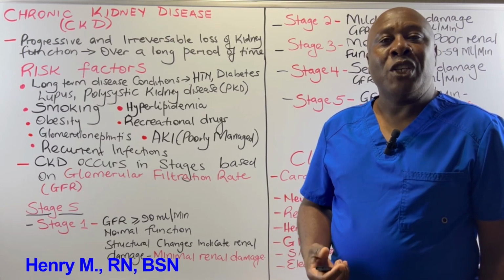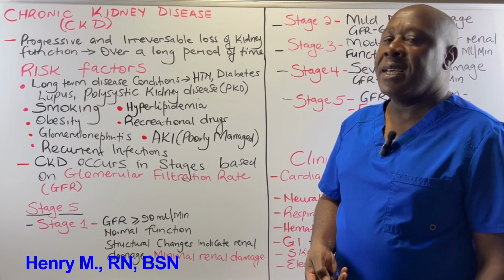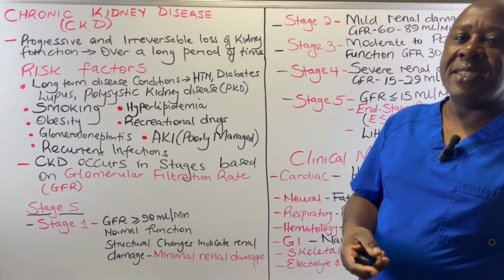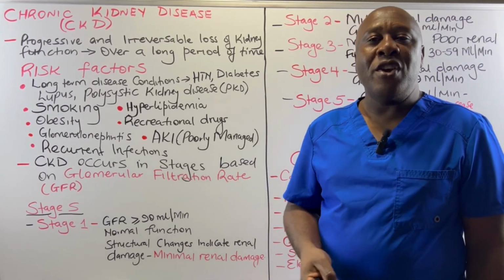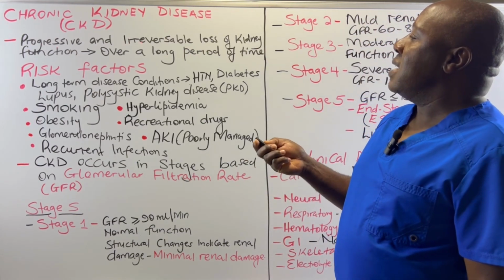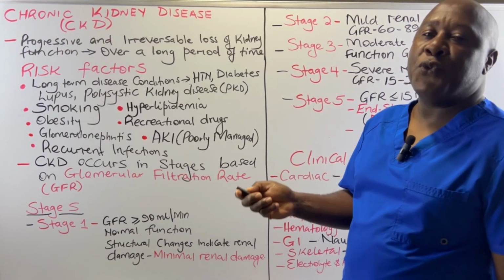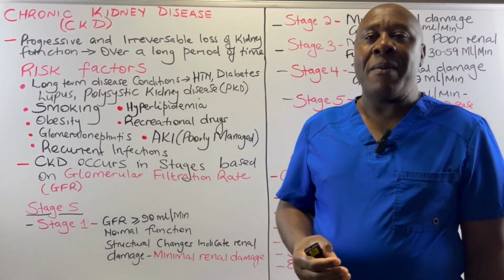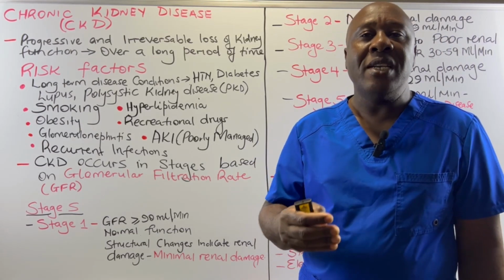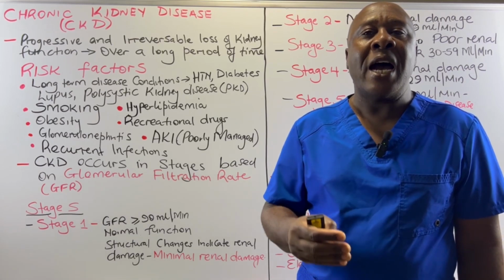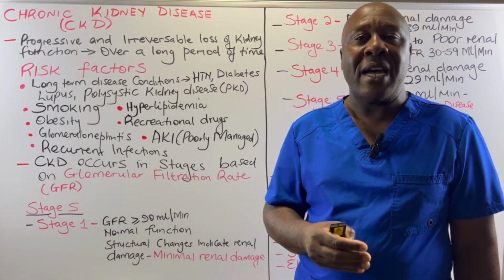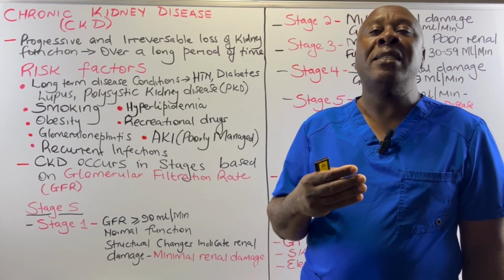My name is Henry. Today we are going to look at chronic kidney disease, or CKD in short. Chronic kidney disease is at times referred to as chronic kidney failure, and this refers to the progressive and irreversible loss of kidney function. Just as a reminder, when we looked at acute kidney injury, we said that acute kidney injury is rapid and occurs abruptly over a very short period of time. At the same time, acute kidney injury is reversible.